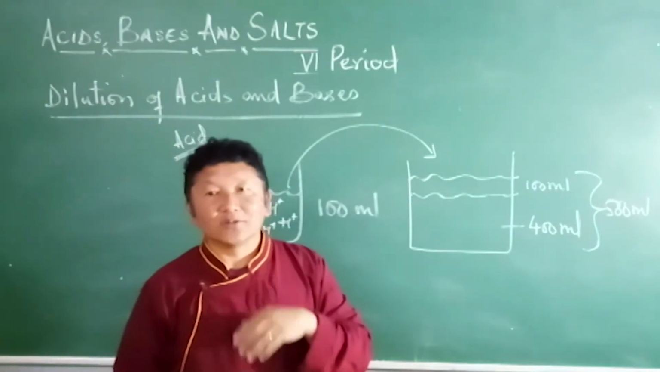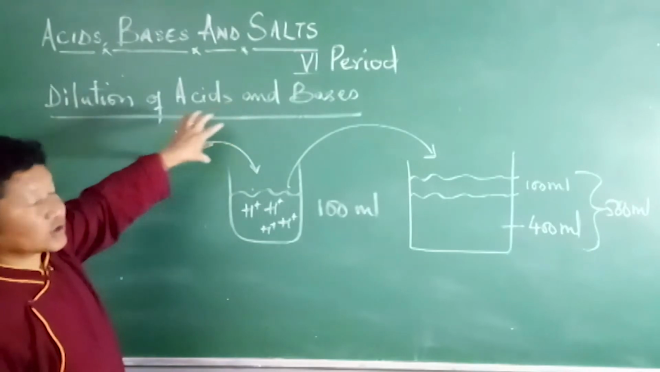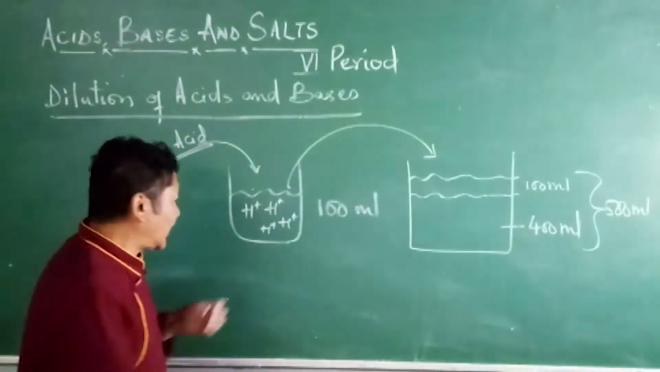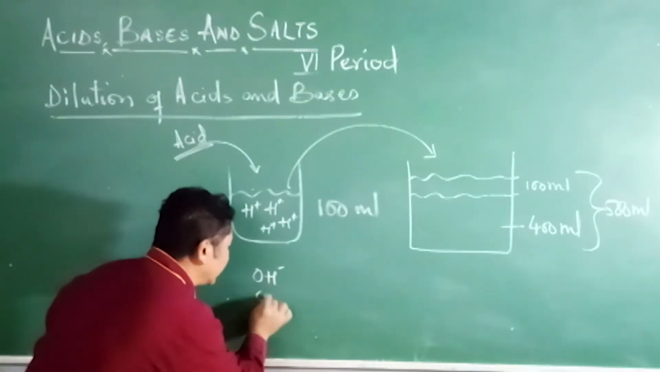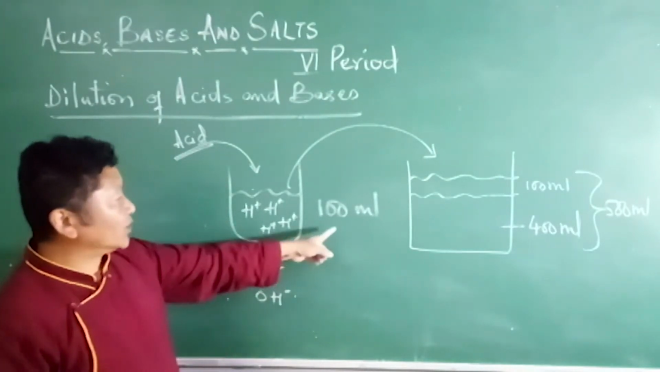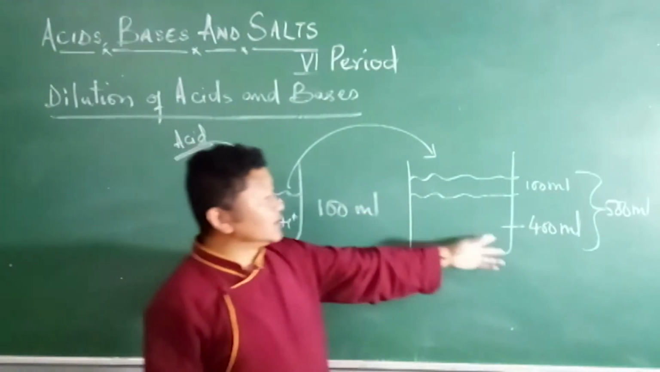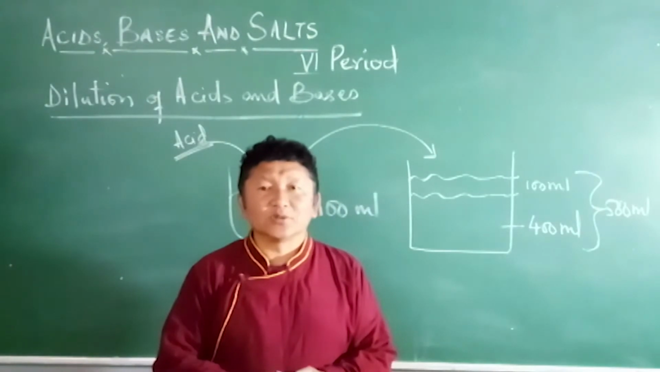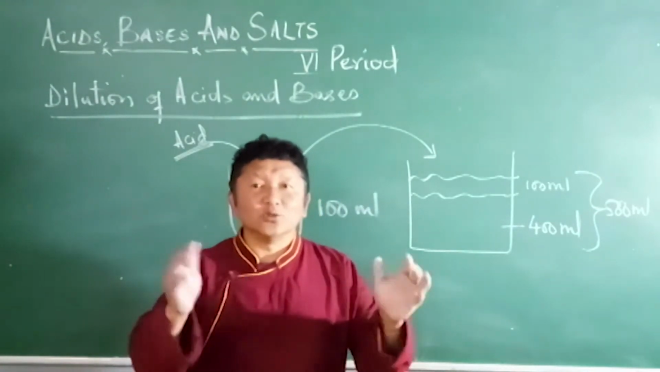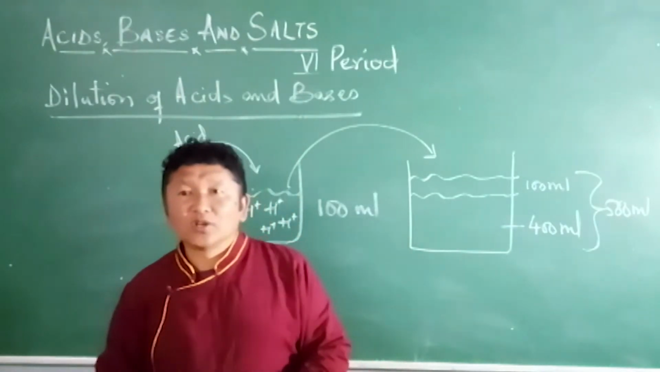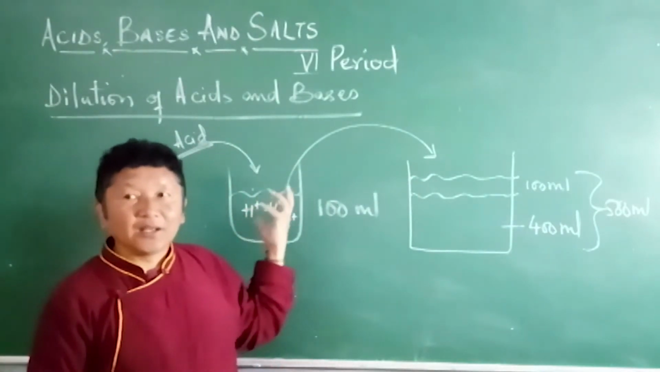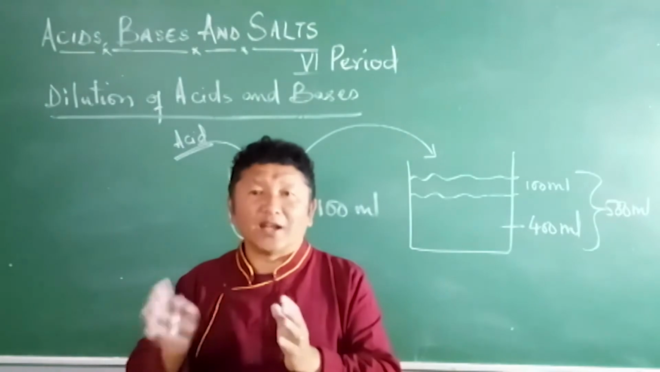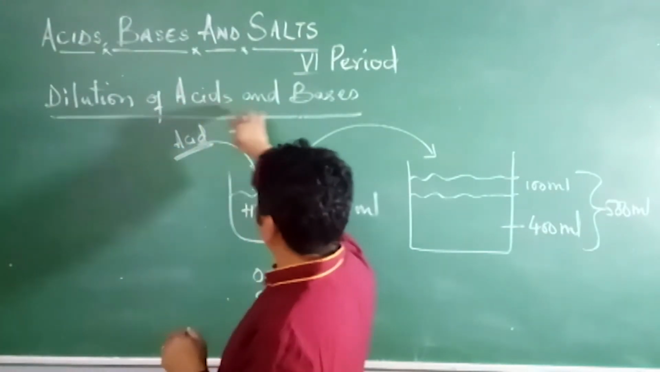The same happens with strong bases in water, which produce hydroxide ions, OH ions, per unit volume. When the volume is increased to 500 ml, the OH ion concentration decreases. The same pattern applies to dilute acids and strong acids. What was concentrated becomes dilute. This is called dilution of acids and bases.